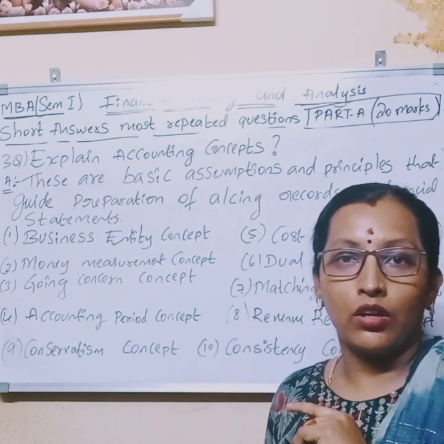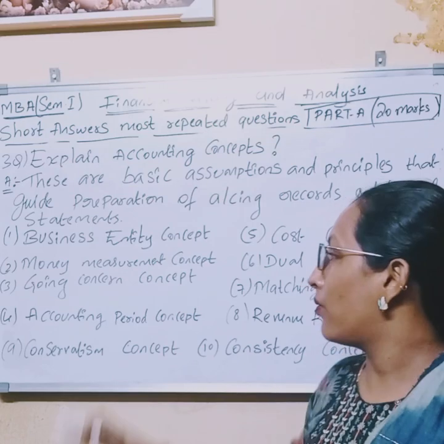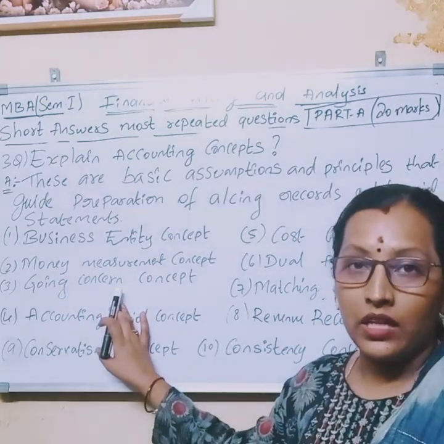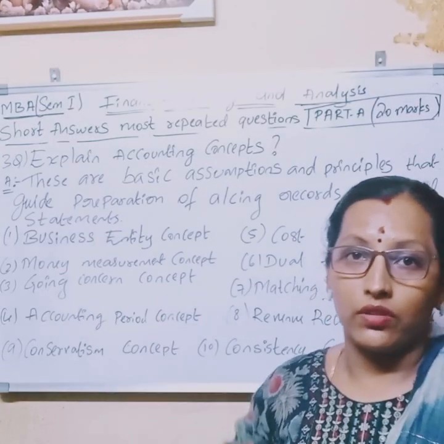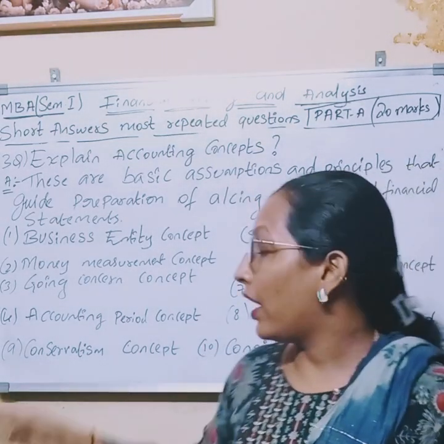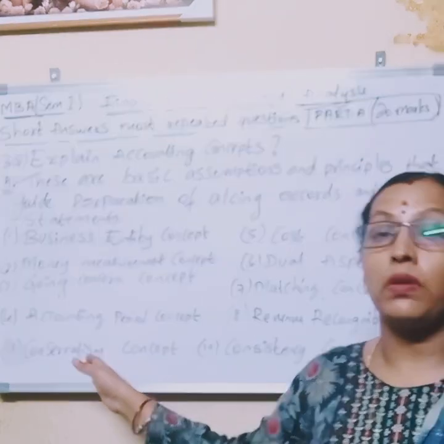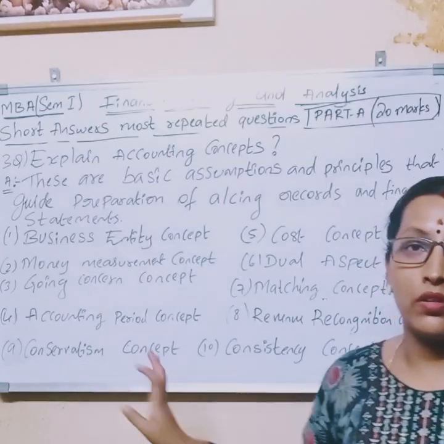You will get this kind of question in long answers also, but in short answers I will ask you like money measurement concept, going concern concept, or else dual aspect concept. And last time, if you check the previous year question paper, principle of conservatism concept.